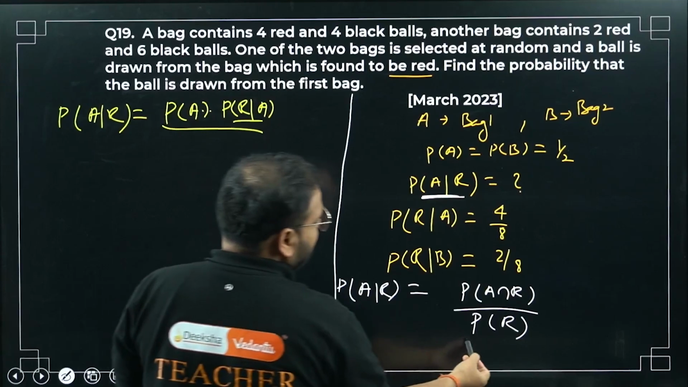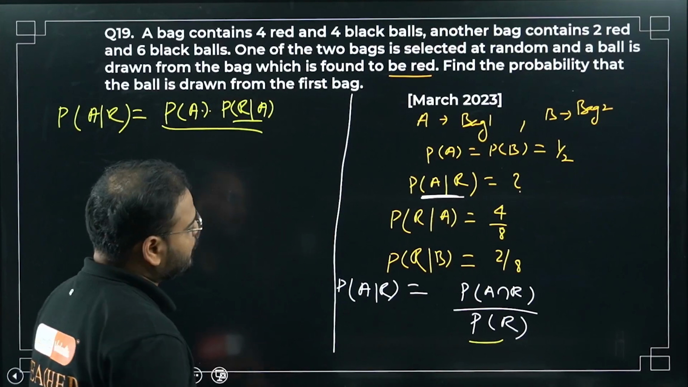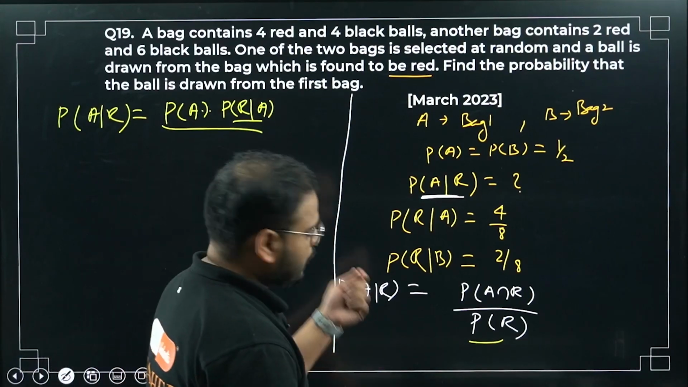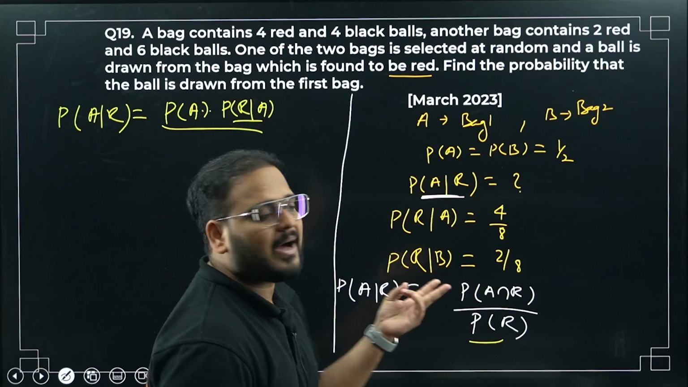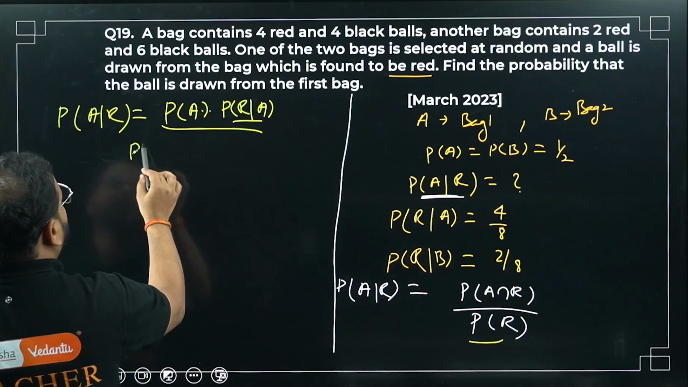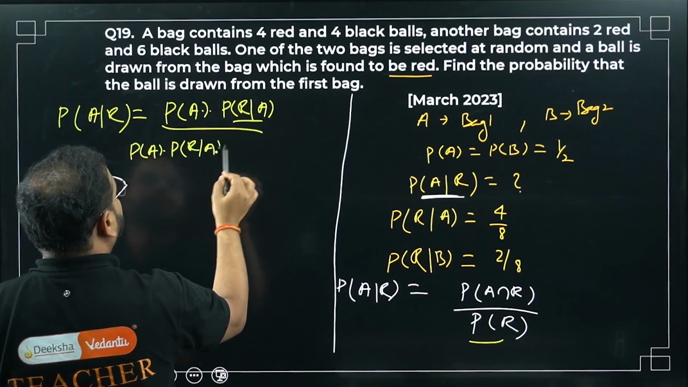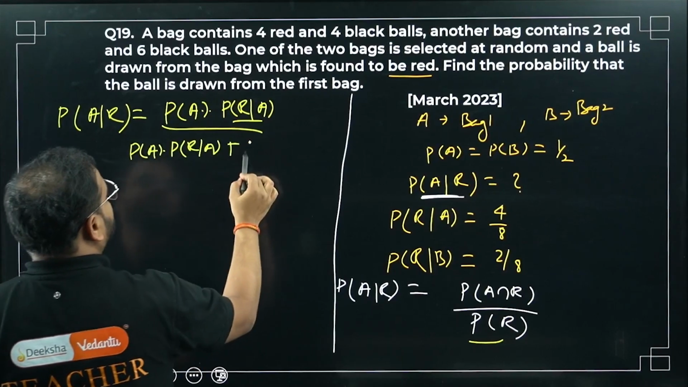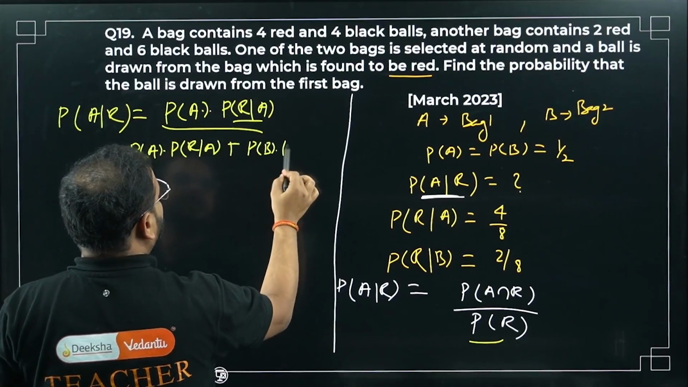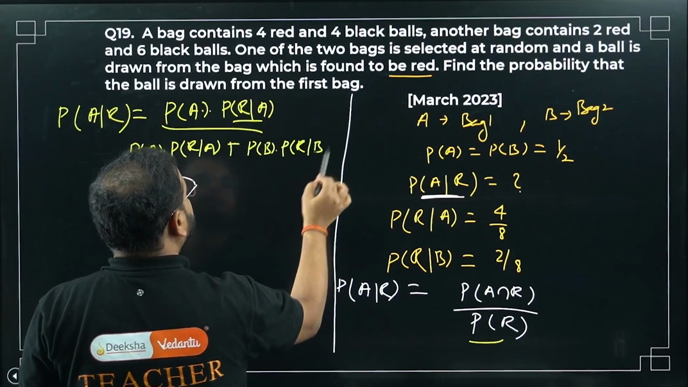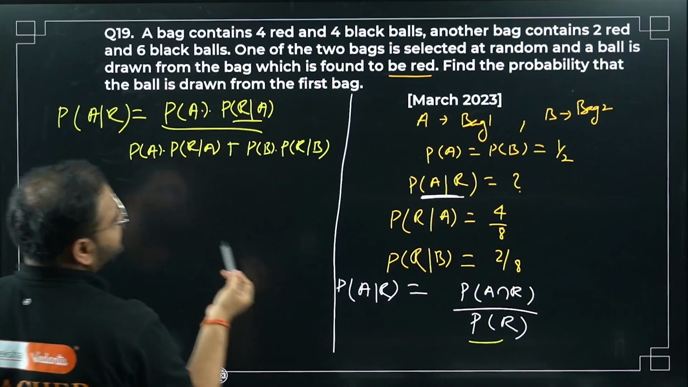So probability of getting a red. Write the total probability of getting a red. Total probability of getting a red will be from both bags. So again P(A) P(R|A) from bag 1, and next, P(B) P(R|B). P(A) is what? 1/2.